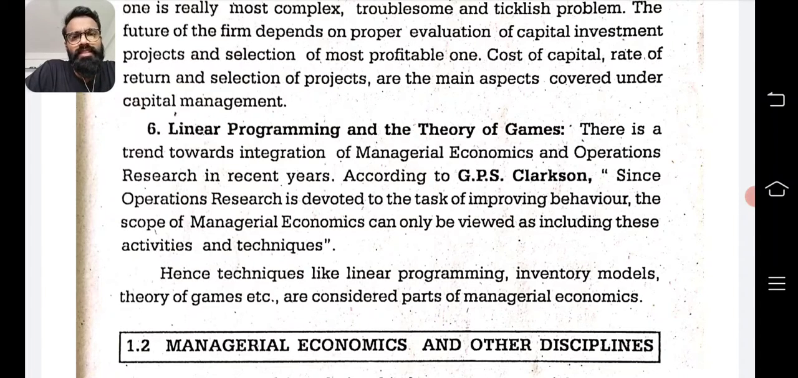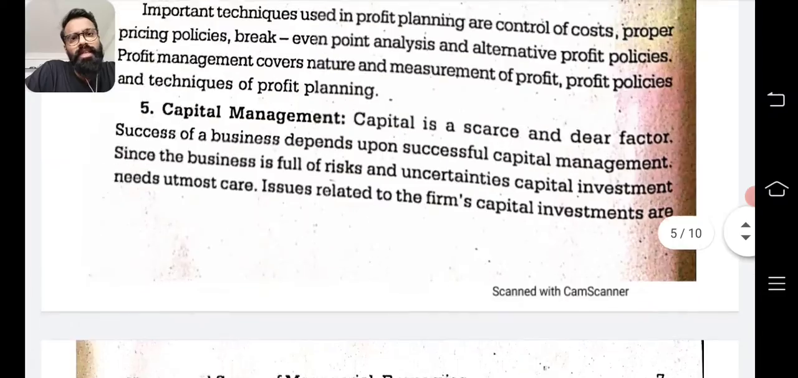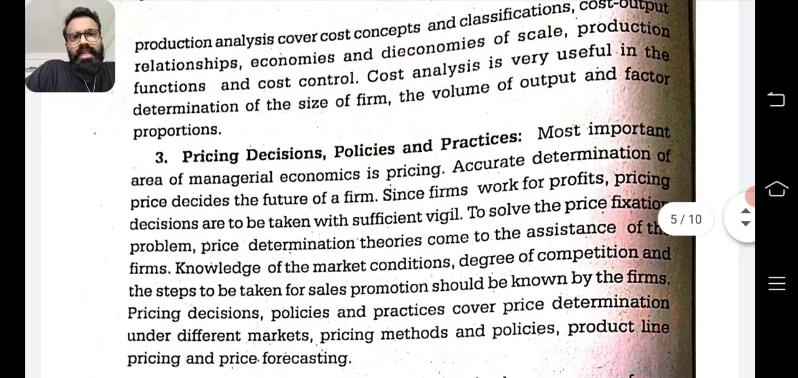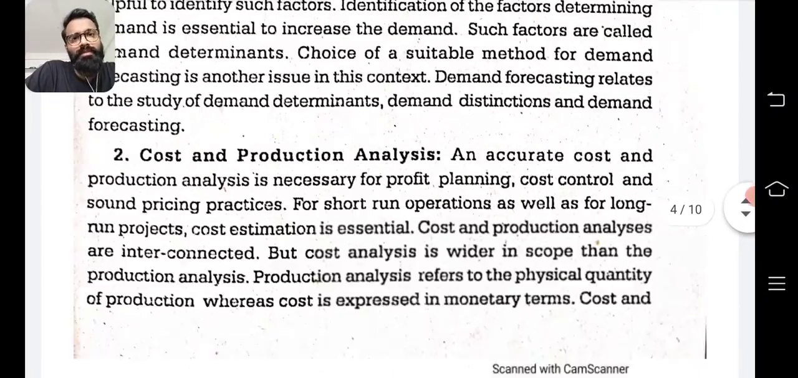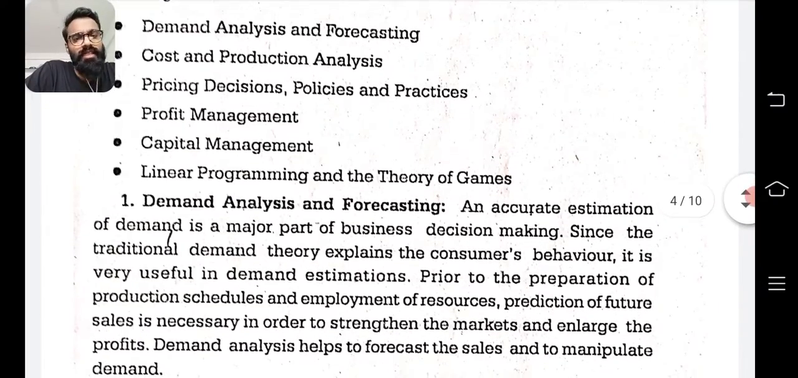I hope you have studied linear programming and theory of games in your previous classes. Otherwise, we will be explaining it in the coming chapter in detail. If it is required, we will be explaining it when we come back to the classes.